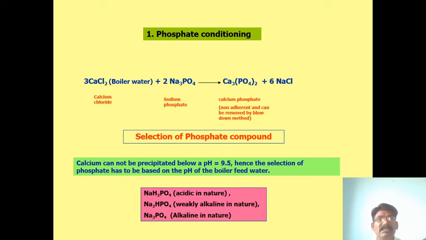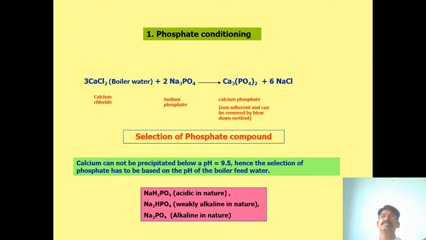So the salts can easily dissolve in water, and it is one of the conditioning methods, that is the phosphate conditioning. And calcium phosphate is non-adherent and can be removed by the blow down method.